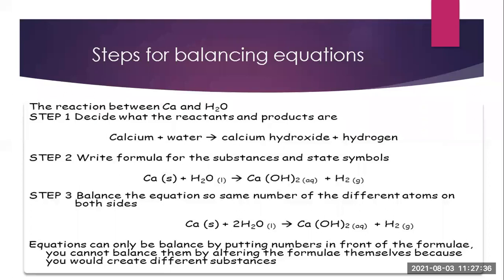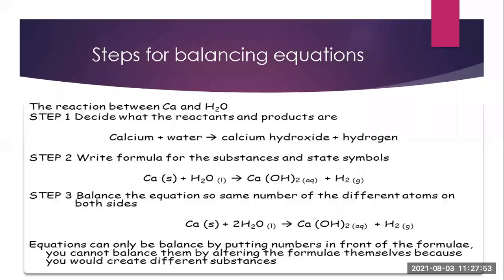The number of oxygen on the reactant side is only 1, whereas on the product side it is 2, because (OH)2 is written. The 2 outside the bracket applies to both the oxygen and the hydrogen. So here the number of oxygen is 2. Hence we now have to balance the reaction.